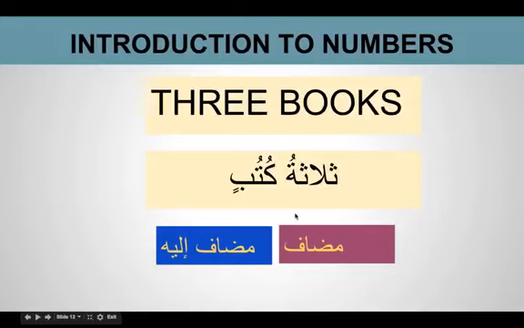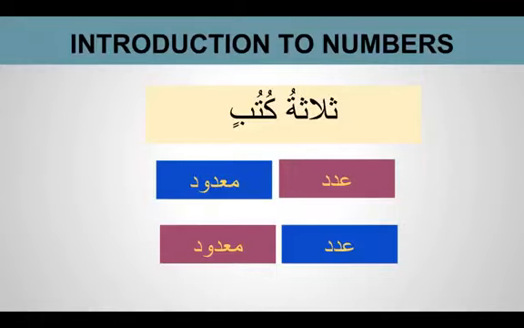But there is something more happening here. The number is called adad, and the thing which is counted is called ma'dud. If we see, we have a ta marbuta here. That means we know this is feminine, but what we have here is a masculine.